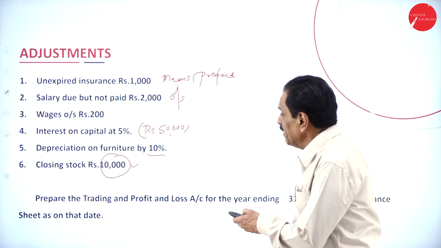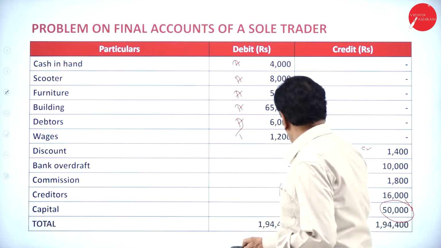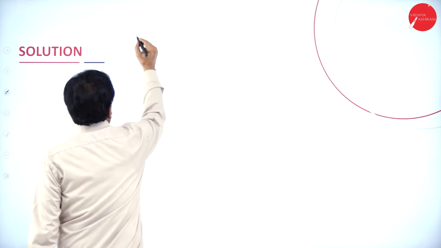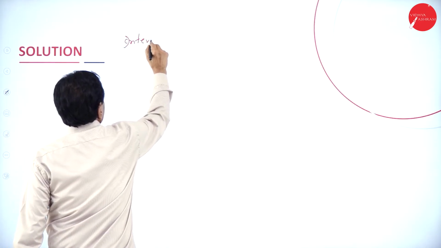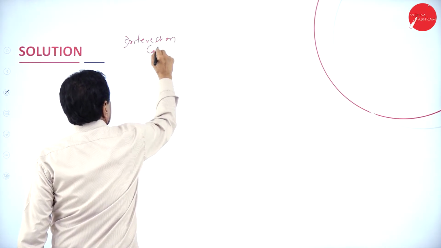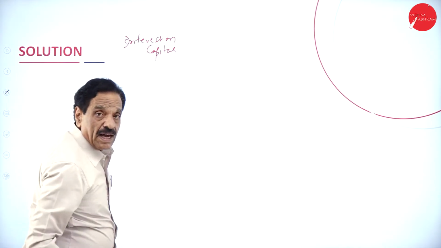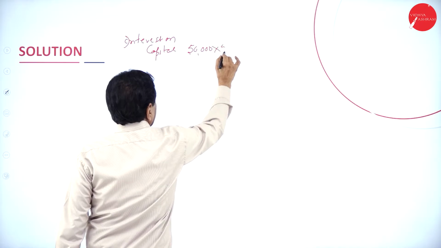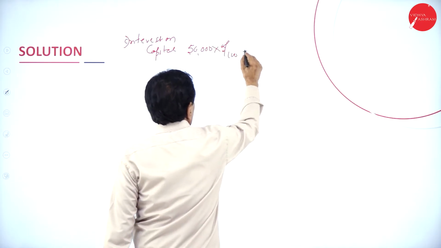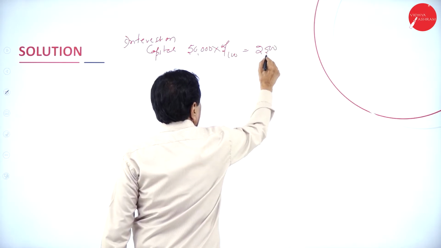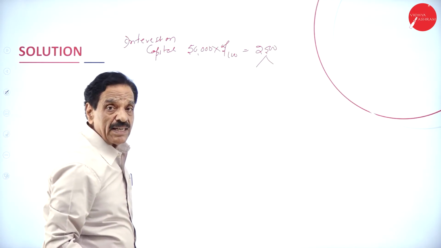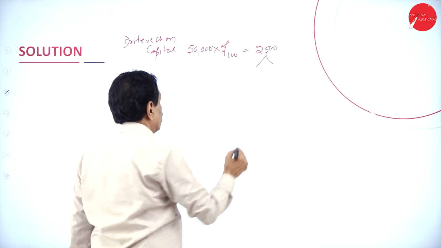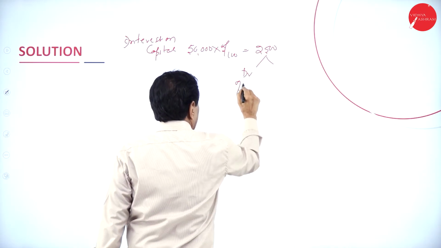We'll move on to the problem here. See that here capital is 50,000. On 50,000, you are going to calculate interest on capital. Interest on capital, 50,000 into 5 by 100, 2,500. Where will it come? This is all double entry: for every corresponding debit, there is a corresponding credit. First, debit side of profit and loss.